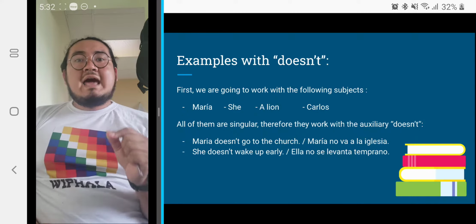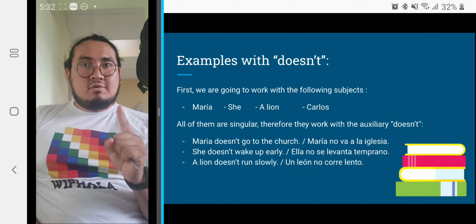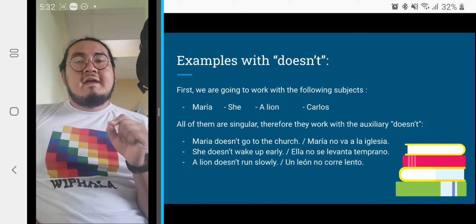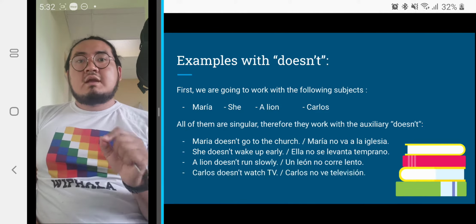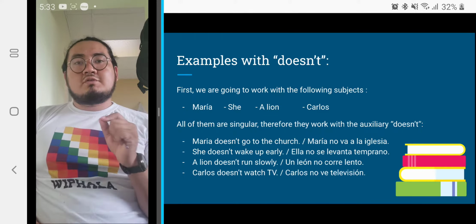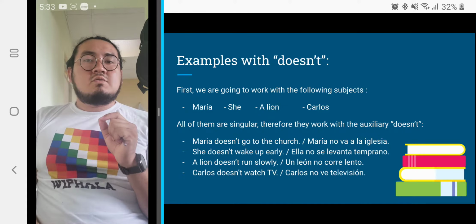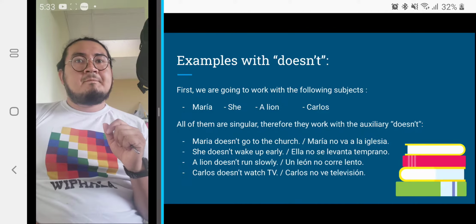A lion is a singular noun: a lion doesn't run slowly. And finally, Carlos is a proper noun, it works with doesn't. So, Carlos doesn't watch TV.